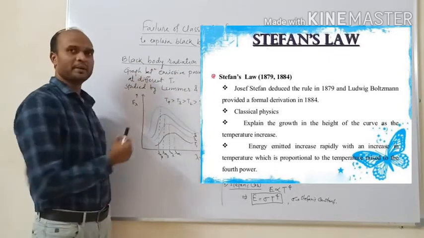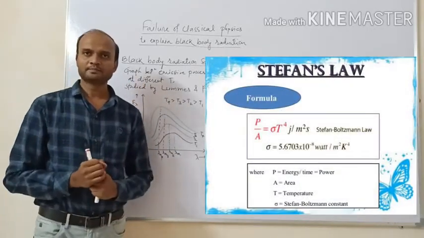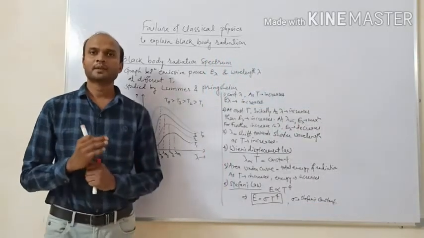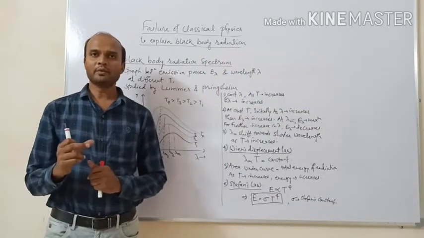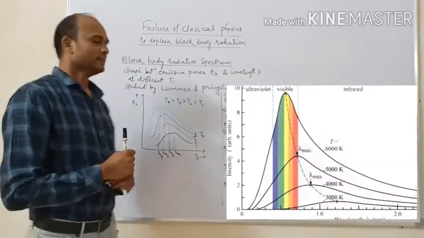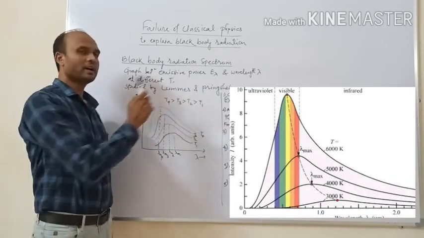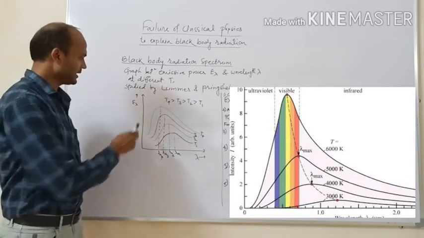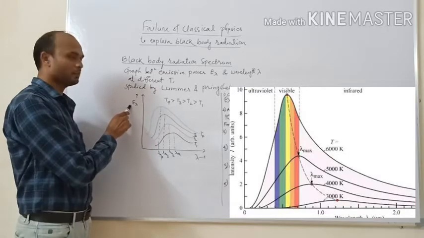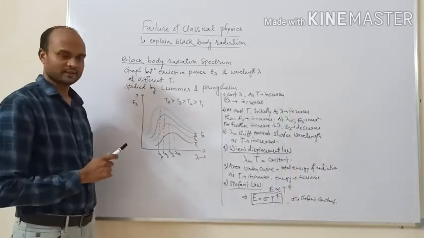So I will repeat shortly. The black body radiation spectrum is nothing but a graph between emissive power and wavelength at a particular temperature. These black body radiation spectra were first studied by Lummer and Pringsheim. So here is the black body radiation spectrum, a graph between wavelength lambda and emissive power E lambda. These are the different curves for different temperatures.